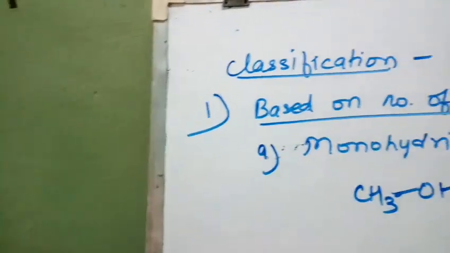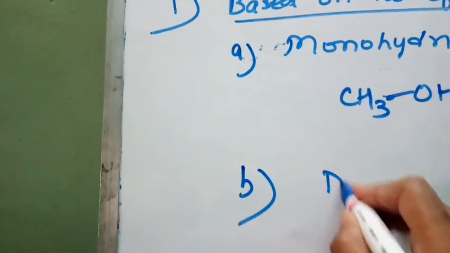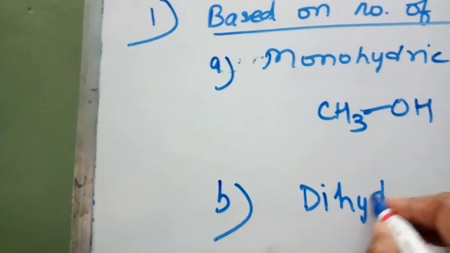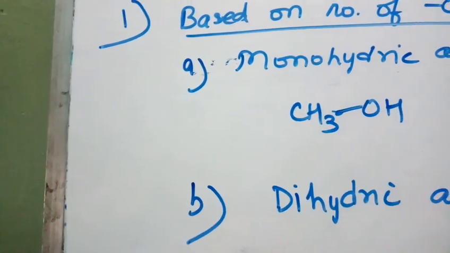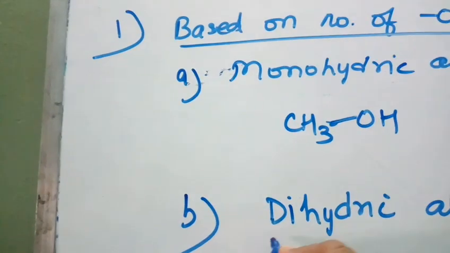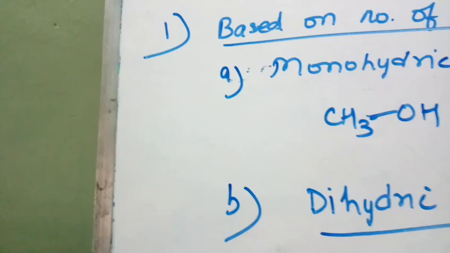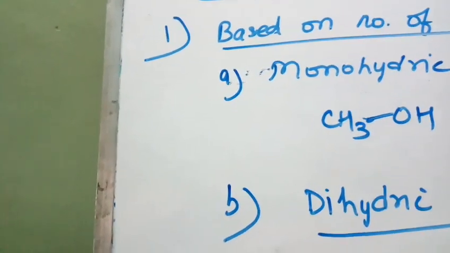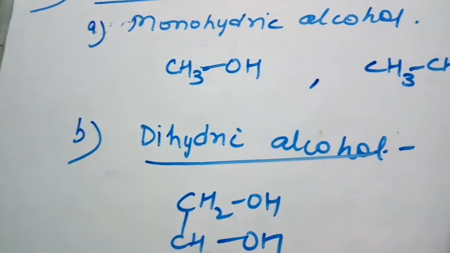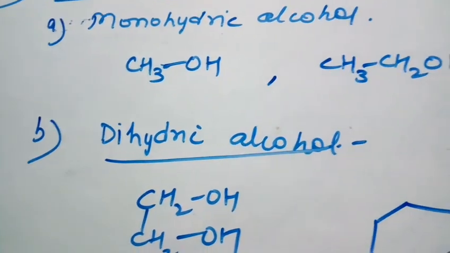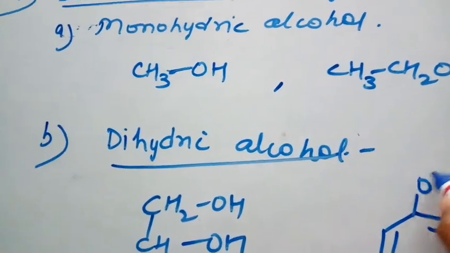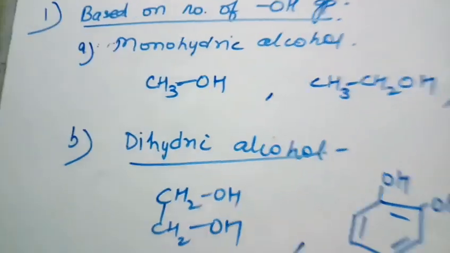Then similarly there is dihydric alcohol. Now what are dihydric alcohols? If there are two hydroxyl groups present in a compound, then it is known as dihydric alcohol. Such as see these compounds, there two hydroxyl groups are present.